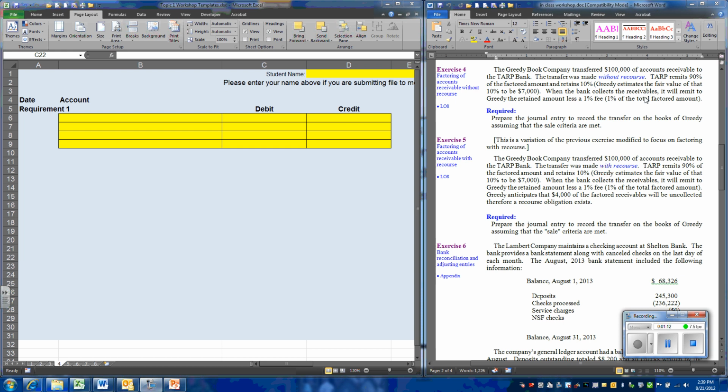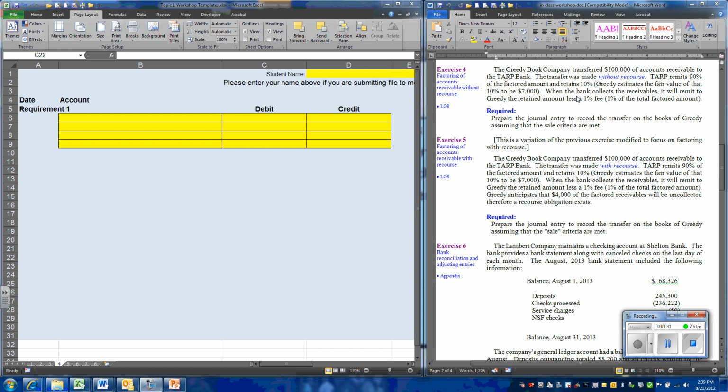The bank is going to pay 90% up front. That's $90,000. And there's going to be a retainage or a holdback of 10%. The amount that the company will receive depends on how much is collected by the bank.